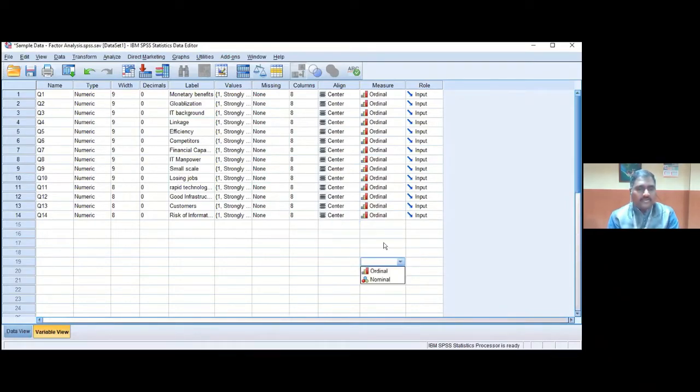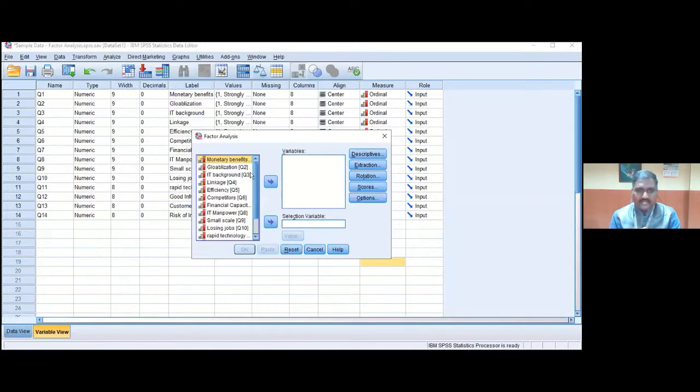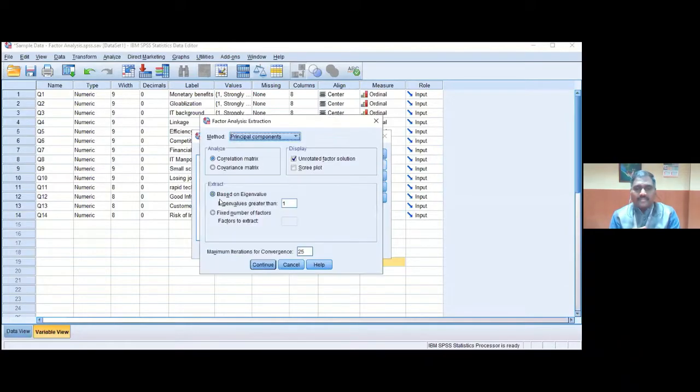Very good, sir. So, he is showing the screen. Analyze, dimension reduction, factor analysis. Select all the items into descriptive statistics. We have to select coefficient, KMO, continue. Extraction, correlation, and you have to choose scree plot.